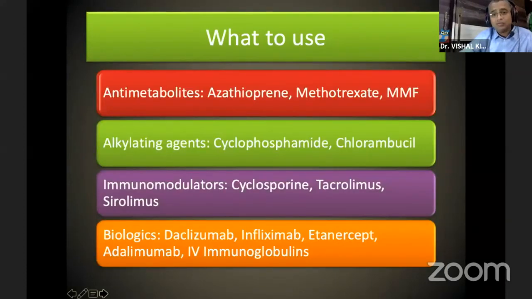So what all immunosuppressives do we have in our armamentarium? We can divide them into 4 subheadings. One is antimetabolites, then alkylating agents, then immunomodulators, then biologicals. In antimetabolites, we have azathioprine, methotrexate, MMF. Alkylating agents: cyclophosphamide, chlorambucil. Immunomodulators: cyclosporin, tacrolimus, sirolimus. In biologicals, we have daclizumab, infliximab, etanercept, immunoglobulins.